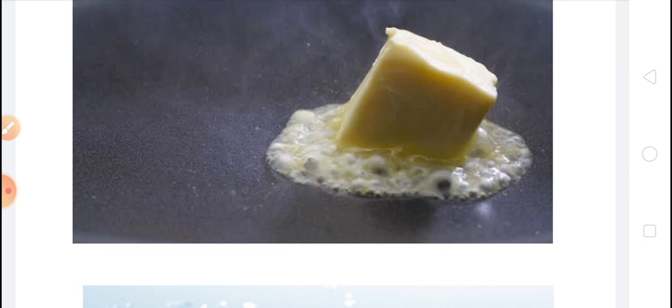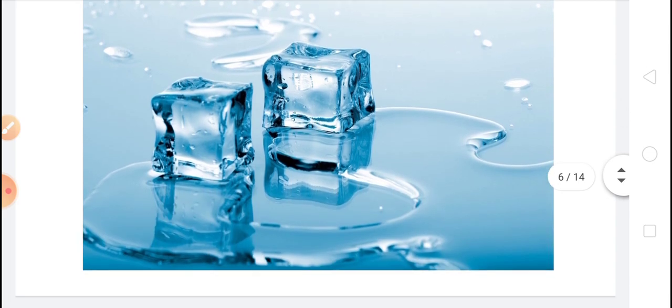You might have seen ice melting when taken out from the refrigerator. You can see in the picture also the ice is melting. Ice is a solid and it changes its state, solid state to liquid, and this process of changing solid into liquid is called melting.